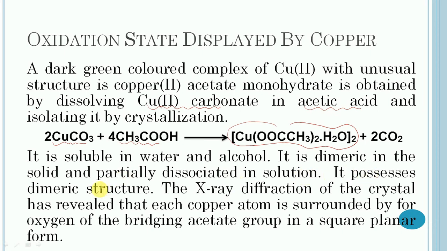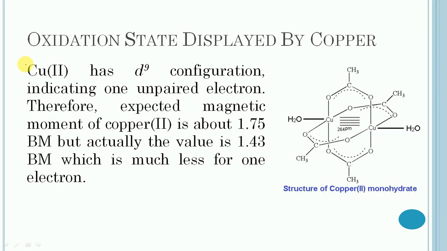It is dimeric in solid and partially dissociated in solution. It possesses a dimeric structure. The X-ray diffraction of the crystal has revealed that each copper atom is surrounded by 4 oxygens of the bridging acetate groups in a square planar form. Let us consider the structure of copper 2 acetate monohydrate.